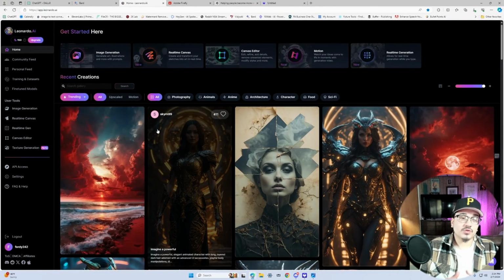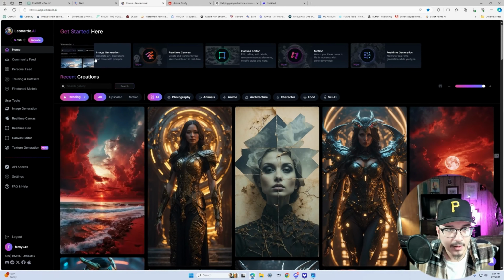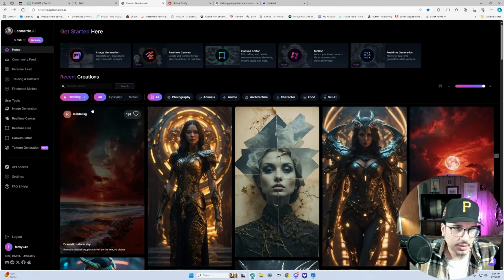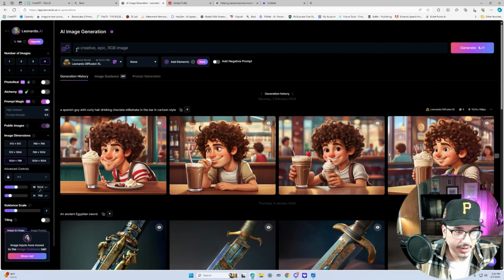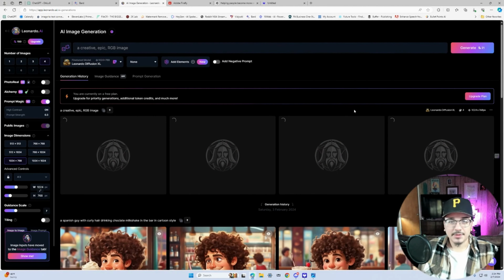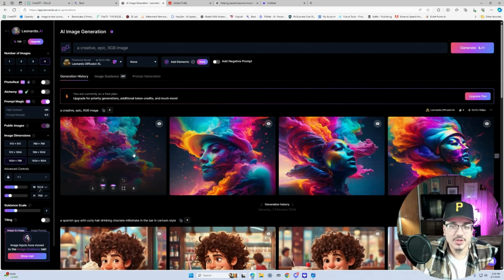Okay, now swinging over to Leonardo AI, who uses SDXL as their image generator. Let's see what it gives us. So you're gonna go here, click. This is the home page here. You're gonna want to click image generation up here, and I'm gonna type in a creative epic RGB image, and then hit generate, and then see what it gives us. Okay, so after about maybe 20 seconds, these are the images it gave us.